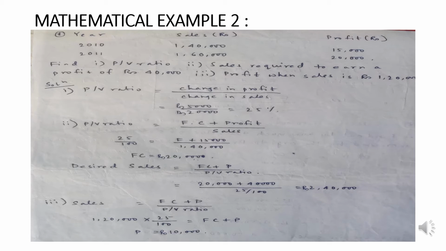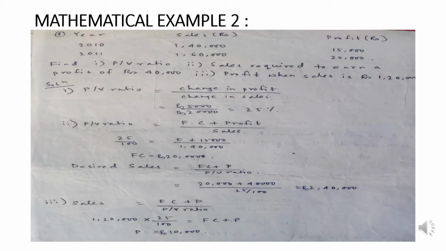So coming back to the first point, where we need to calculate the PV ratio. What is PV ratio? We can say it is contribution per unit divided by selling price per unit. This was basically the PV ratio formula. But in this case, neither has contribution been given to us, and only sales figures are given, 2 figures are given to us. So how to find out PV ratio?